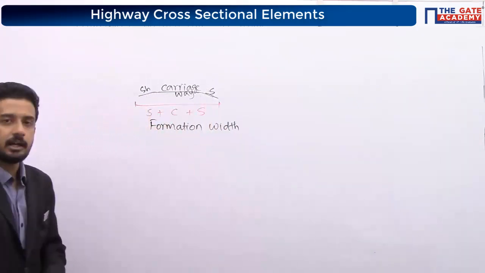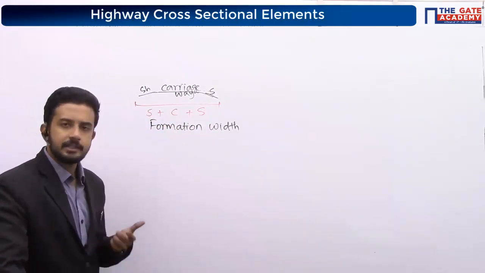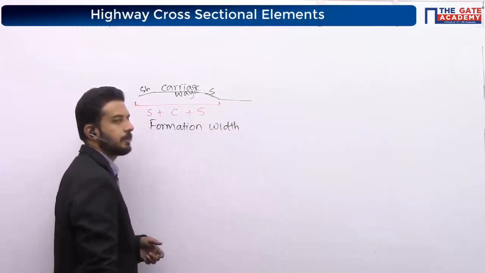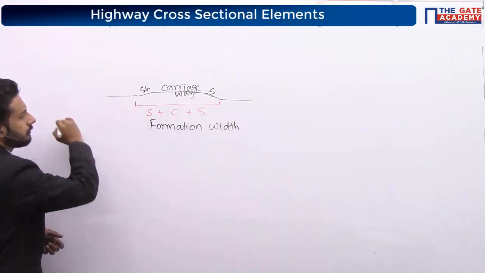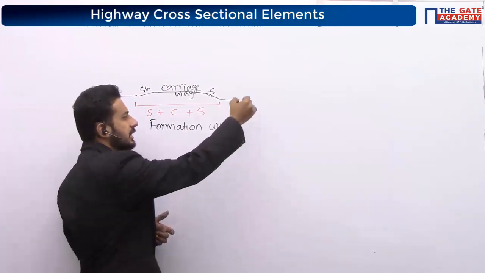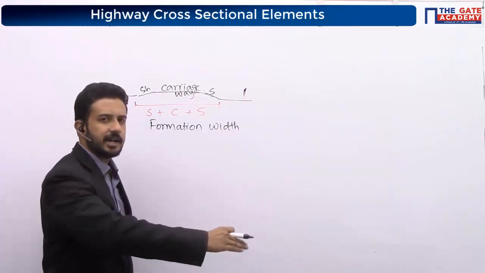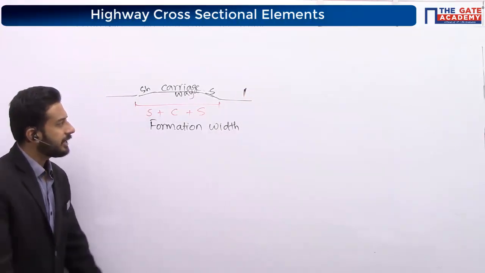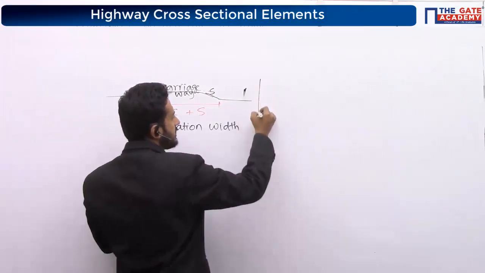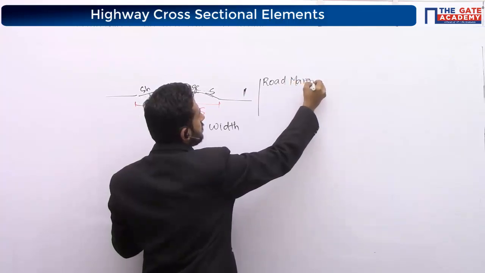On the other side, on both sides after the shoulder, we may have a footpath, or some barriers. Generally you may have seen some handrails. Or some vacant land may be there. Finally we have what we call the road margin. Road margin can be anything.